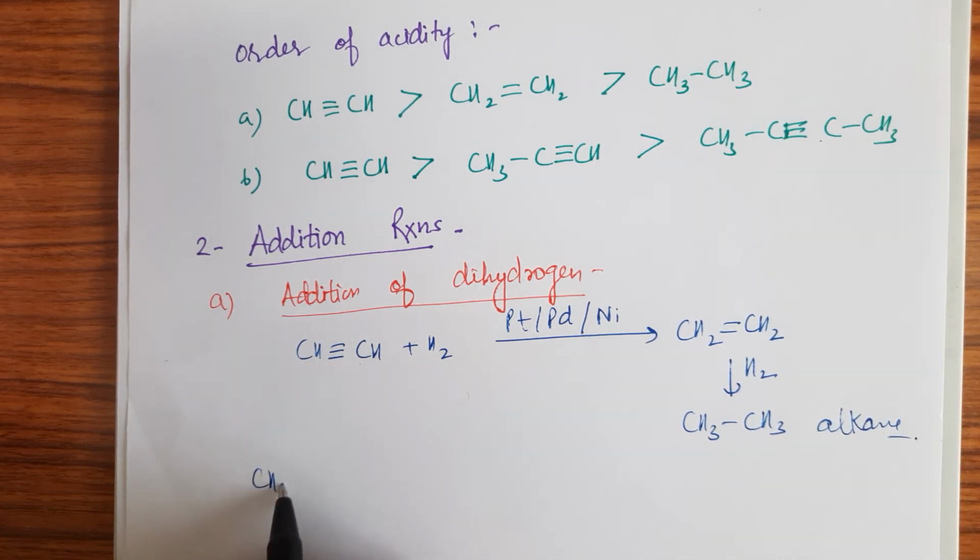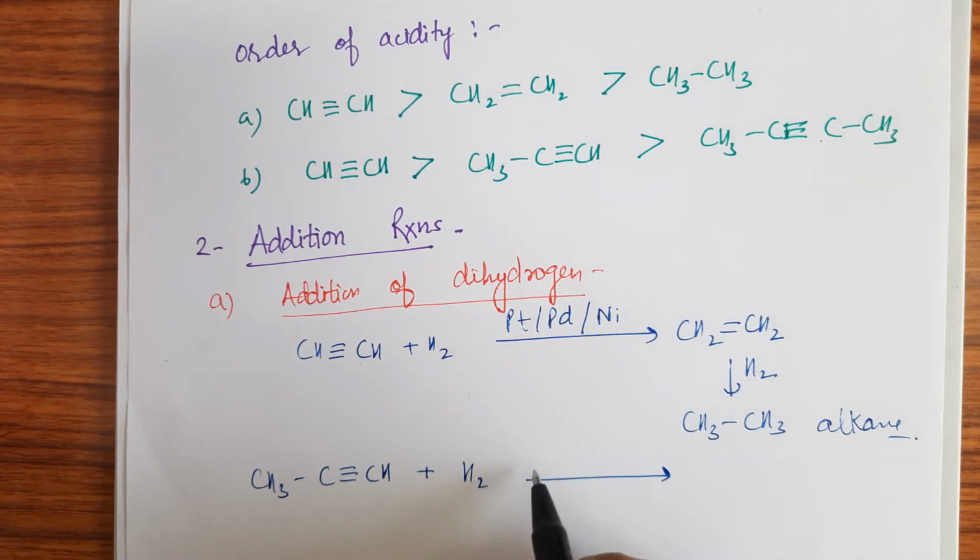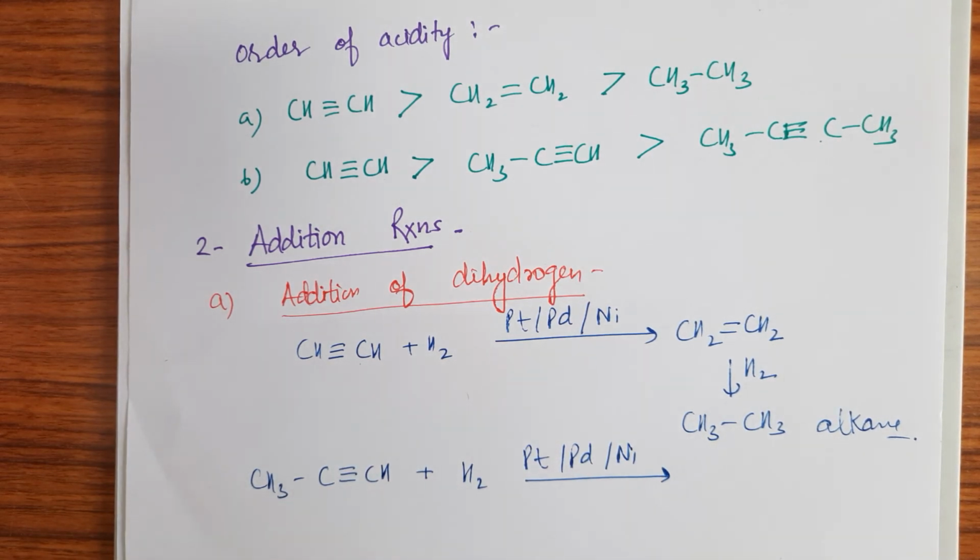Now if I am taking the unsymmetrical alkyne CH3C triple bond CH, then what will happen? The same reaction takes place. Now you have to remember that hydrogen will first add to this carbon and one atom adds to this carbon, that means CH3CH double bond CH2, right?